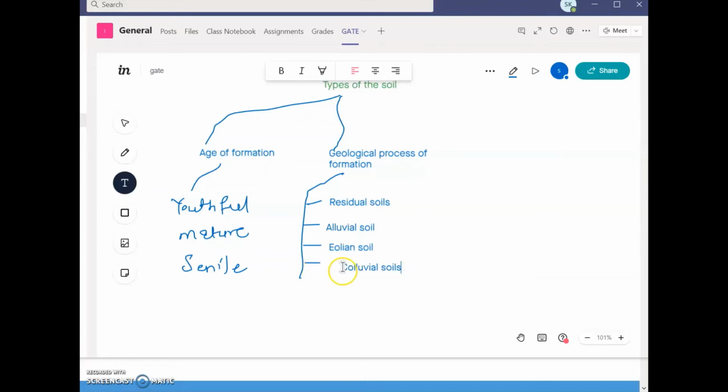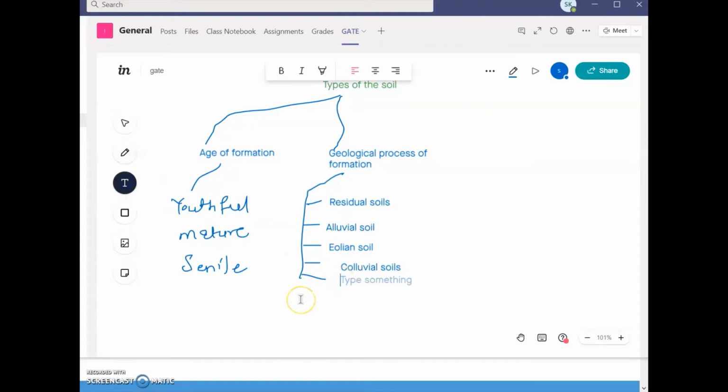Generally, when rainfall occurs, soil erosion occurs, but the soil gets deposited at a particular location, where the layer of soil gets formed. That entire layer of soil we can call colluvial soil. So this is all about the colluvial soil.